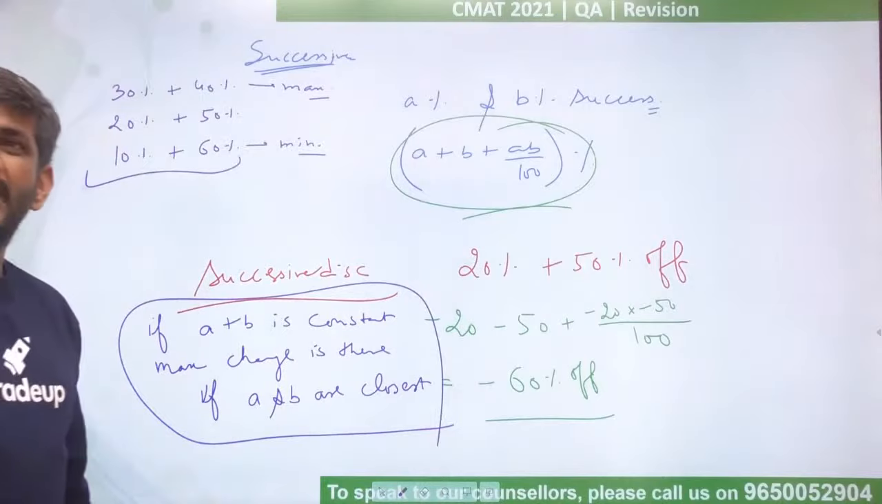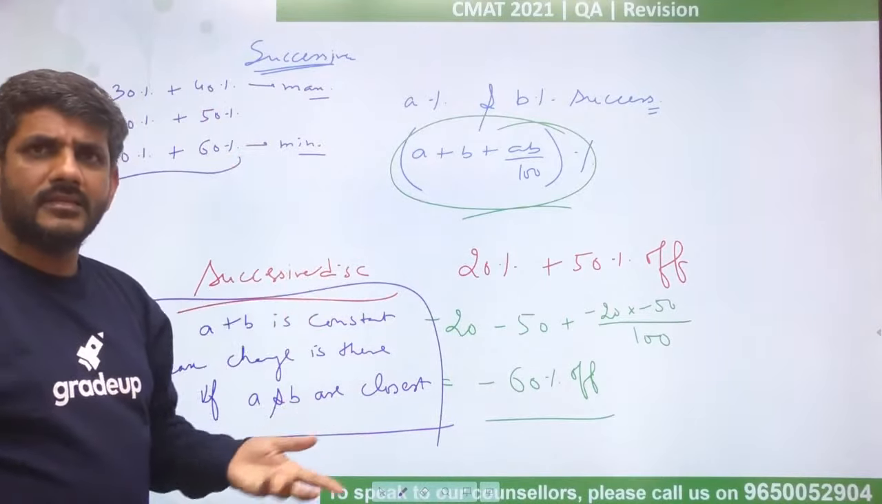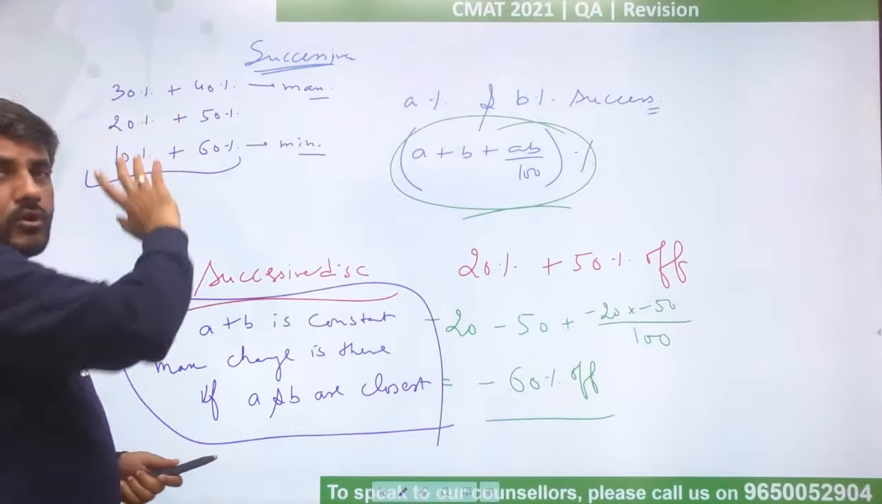Maximum value of A and B. So they would be given to you, whether A and B can be anything. The point is if A plus B is constant.